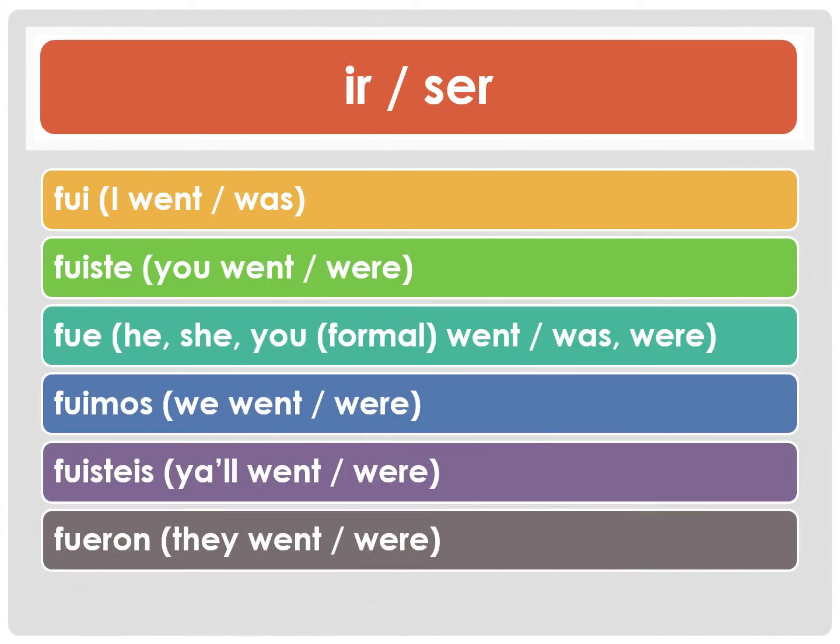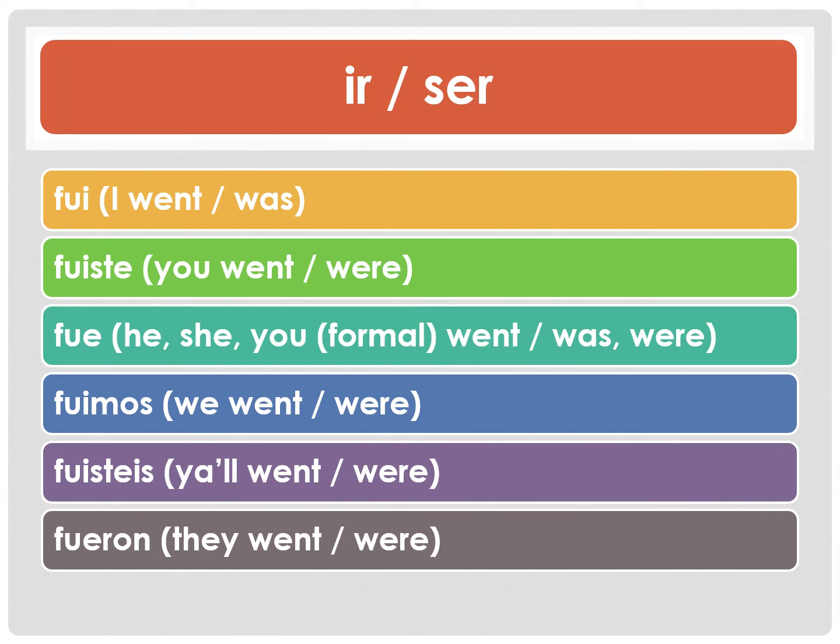Alright, here let's take a look at some of the irregular verbs. Ir and ser are a 2-for-1 verb. There's only one verb chart to know, but it can mean two different things. Since this is the case, this is a very common irregular verb. And notice there's no accents.